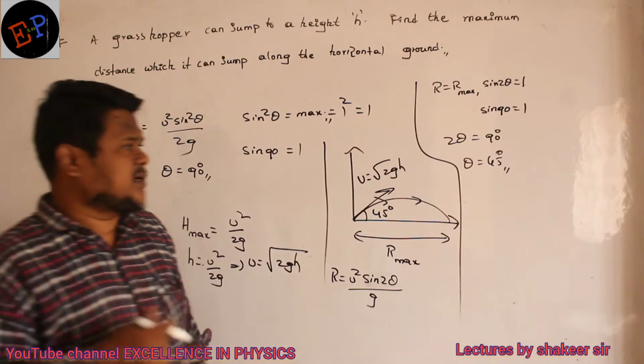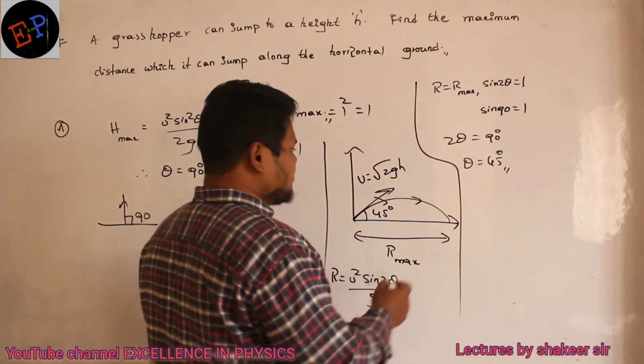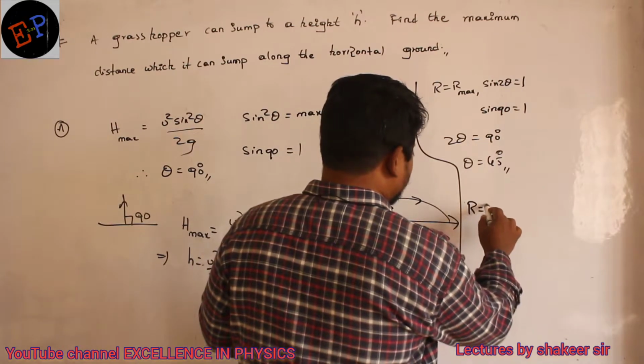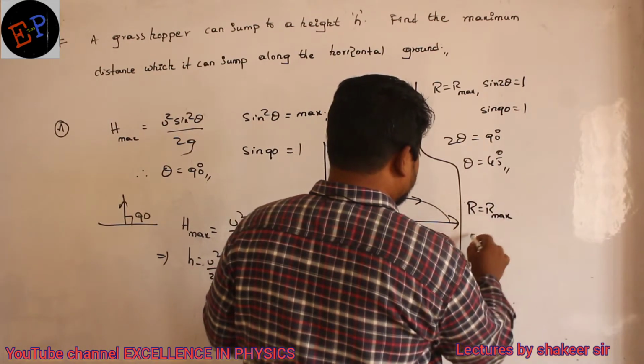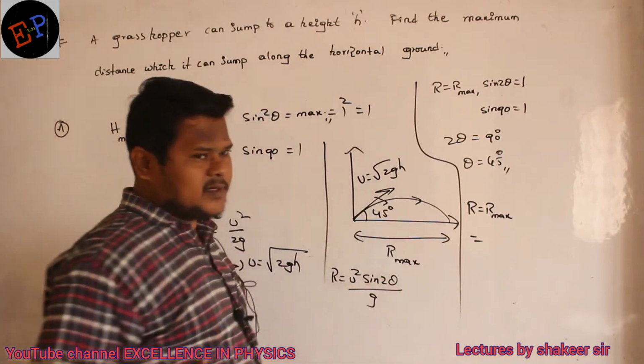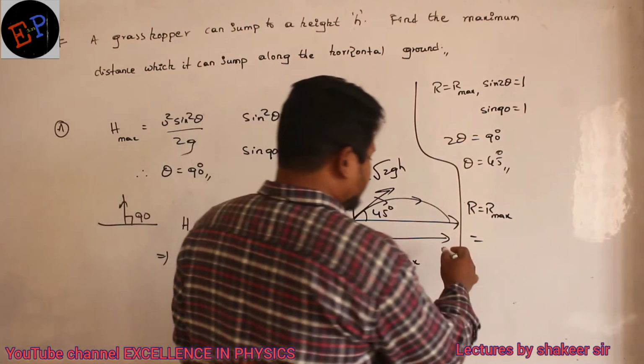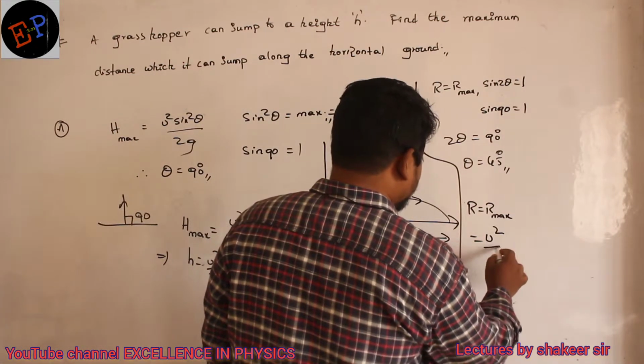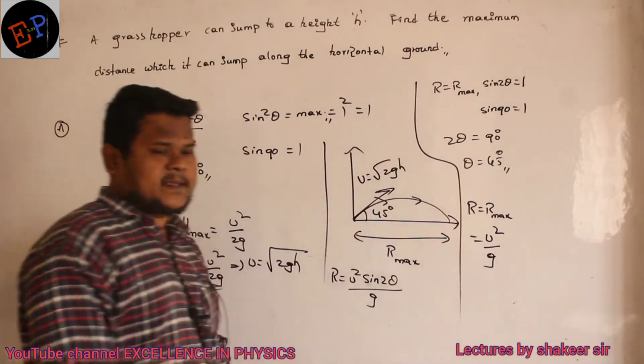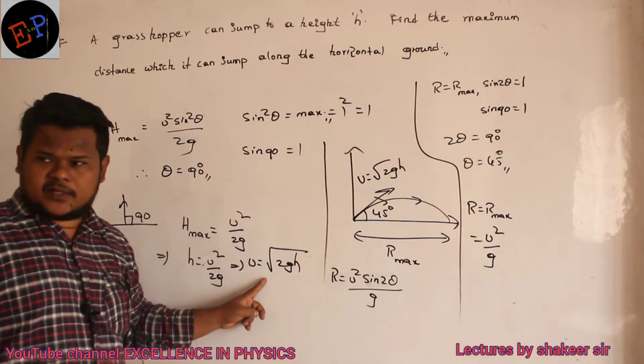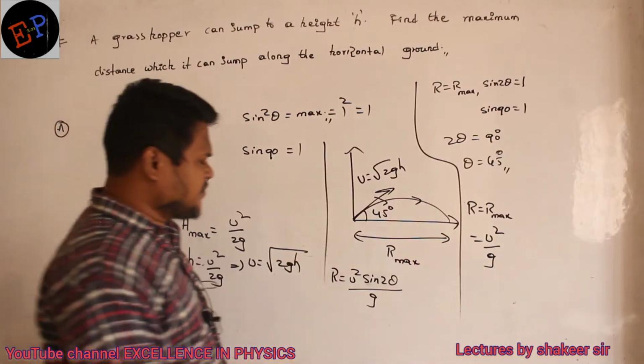Is it clear? Okay. And what is the equation for maximum range? R will become R max in which condition? When sine 2 theta will become 1, then I am left with only u square by g. And the initial velocity already I have calculated, root 2gh. Just substitute there.